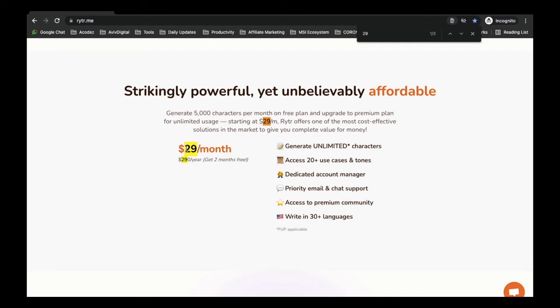You can get it for just $22 per month, or $290 per year, get 2 months free. And I must say that this is worth $1,000 at least. Okay, so generate unlimited characters, access 20 plus use cases and tones, dedicated account manager, priority email and chat support, access to premium community, write in 30 plus languages.